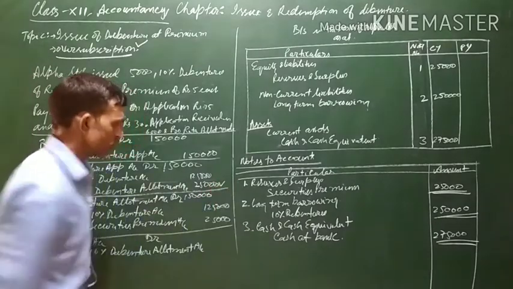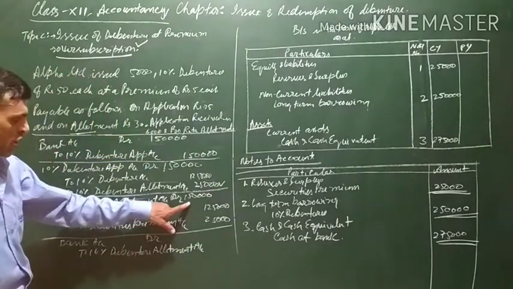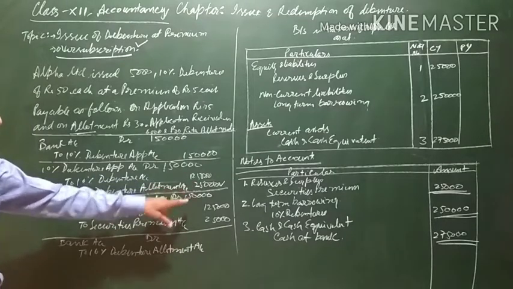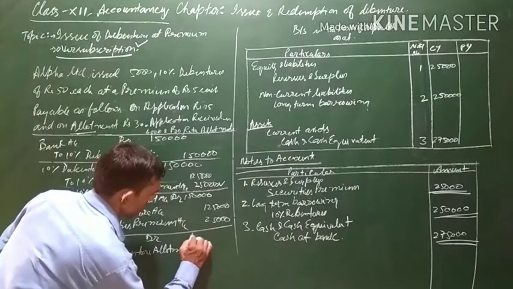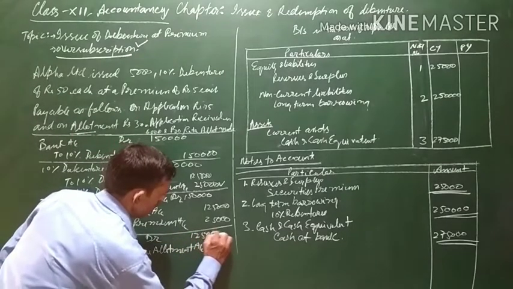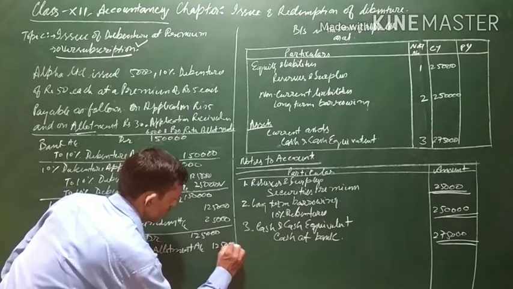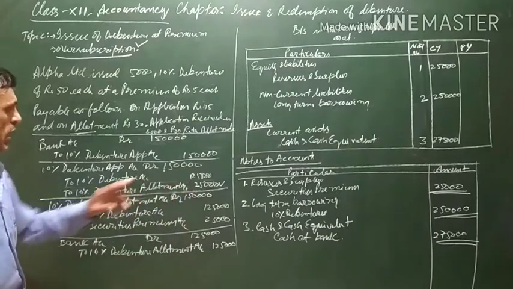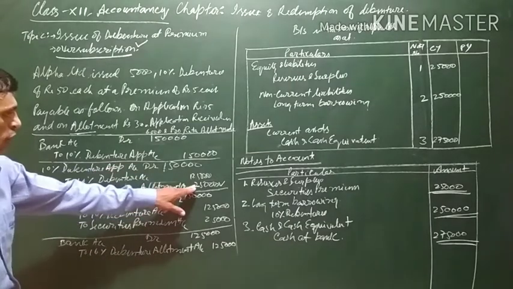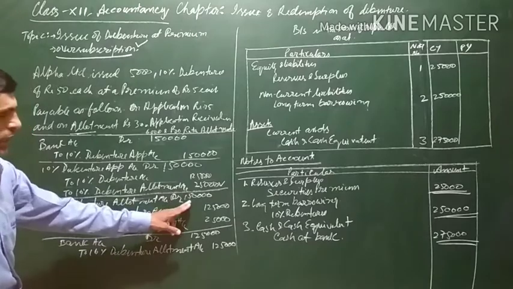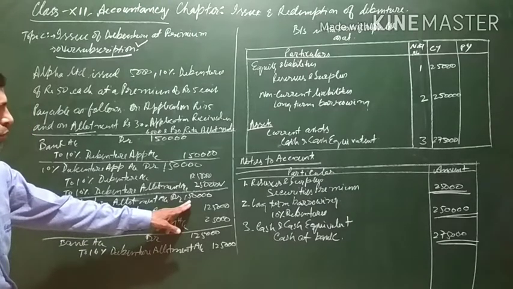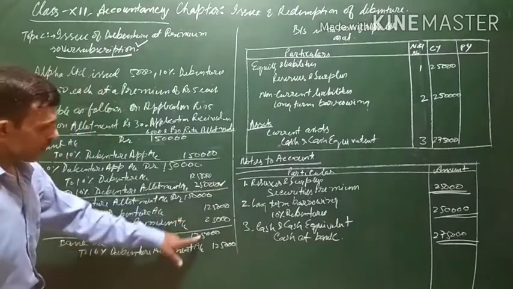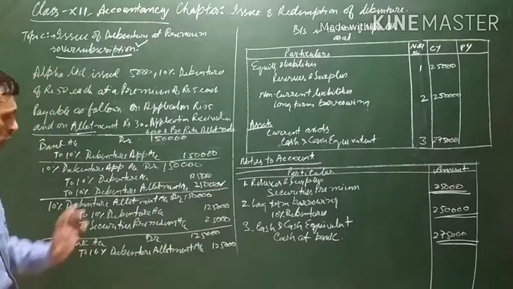The total amount due at the time of allotment is 1,50,000. Out of this, 25,000 has already been received, so only the remaining balance of 1,25,000 will be received at the time of allotment.